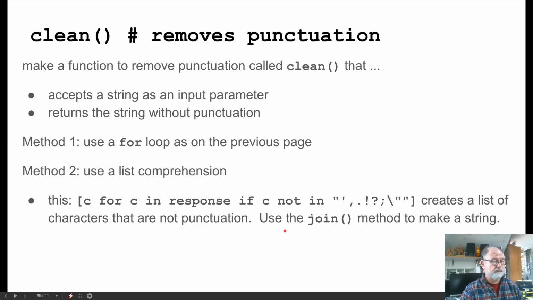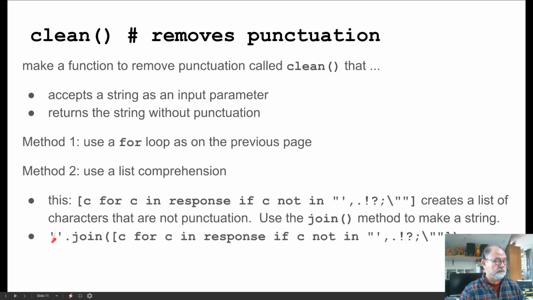We take a null string and we invoke the join method. And in that join method, we pass this list, and all the characters that are in that list will become the new string.